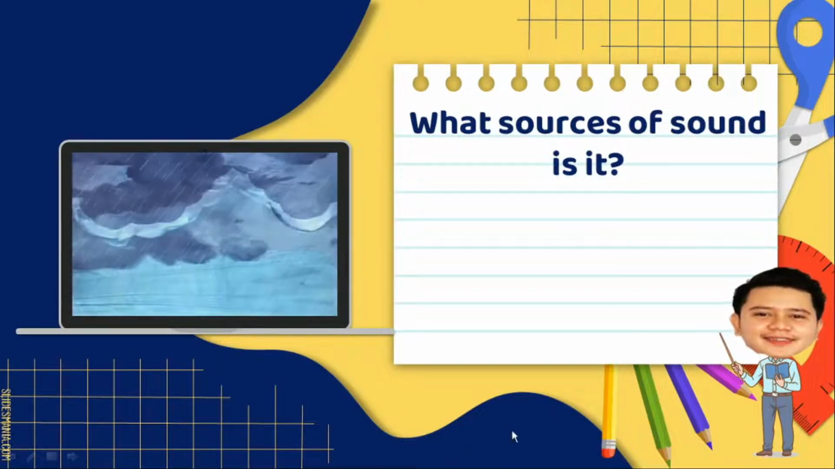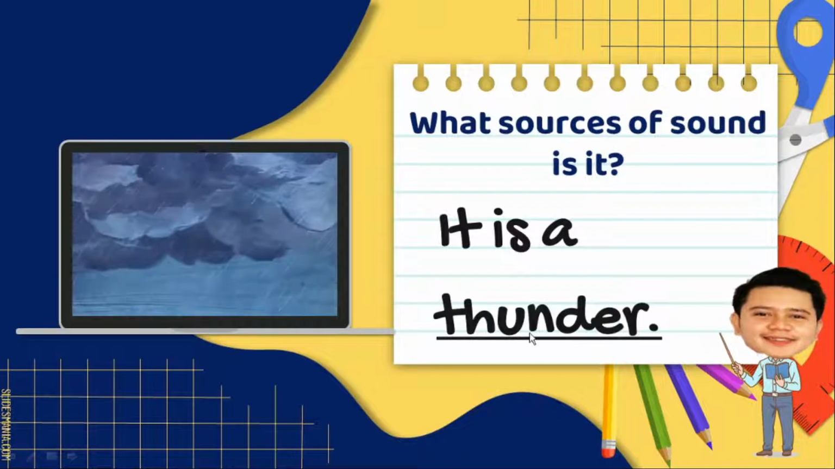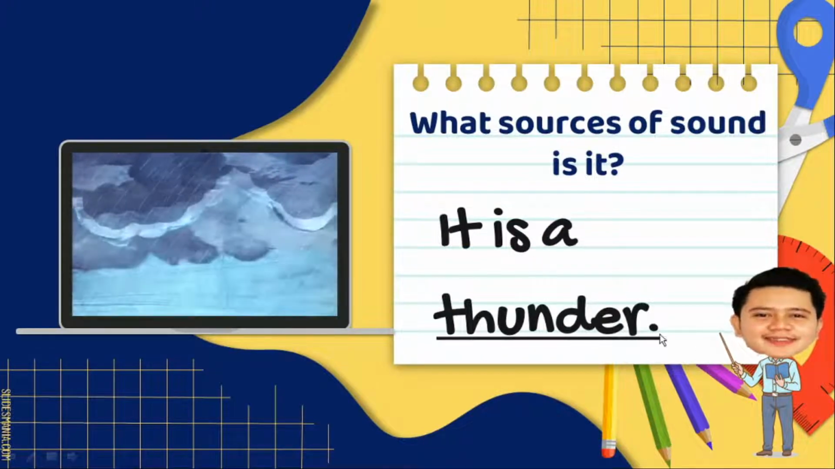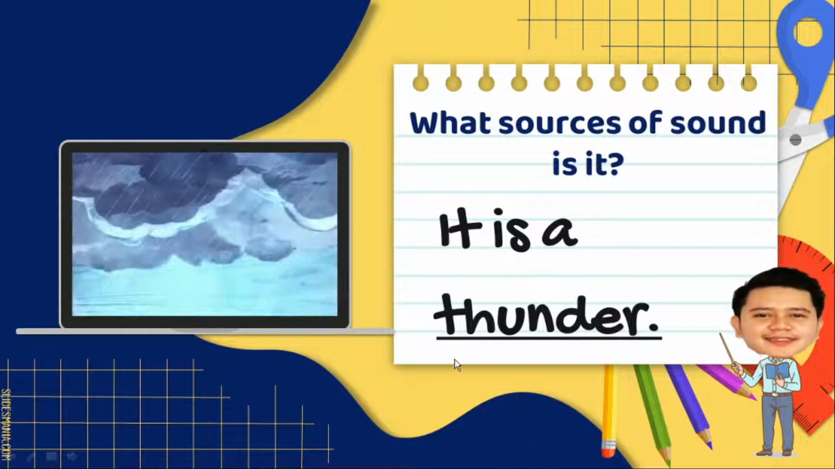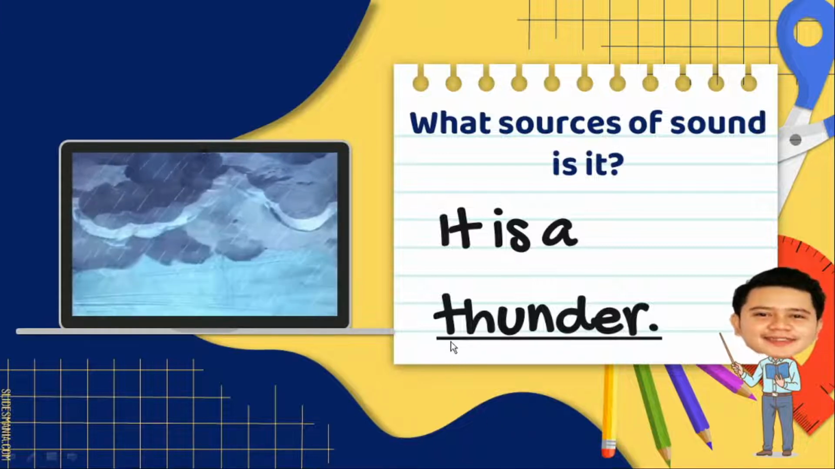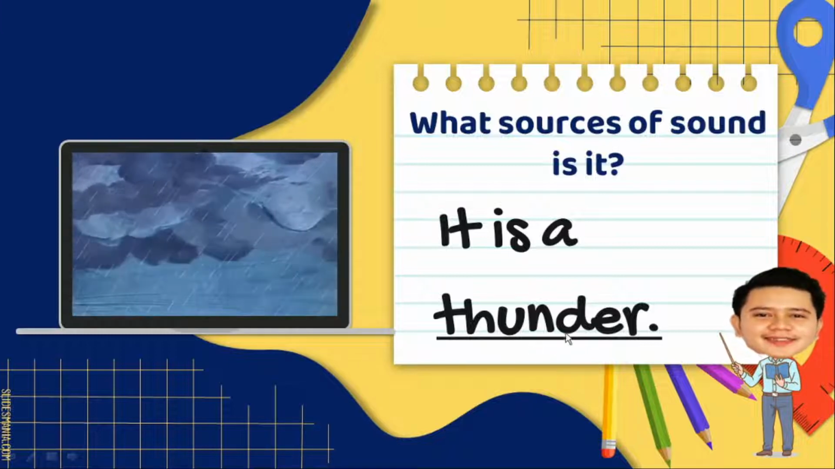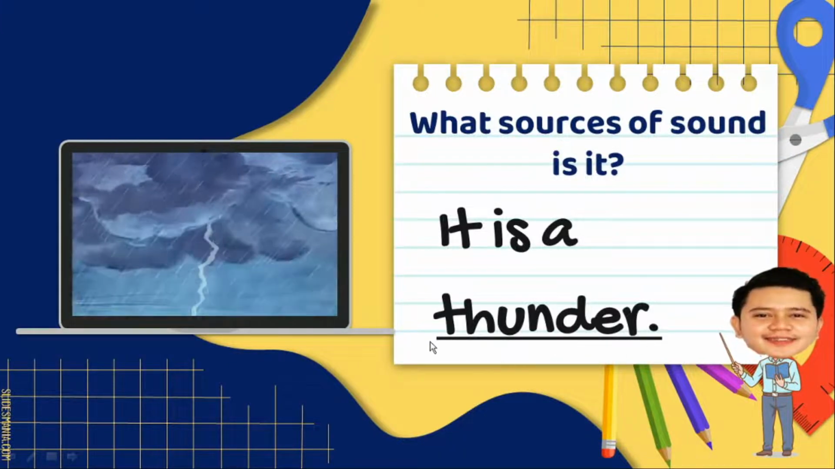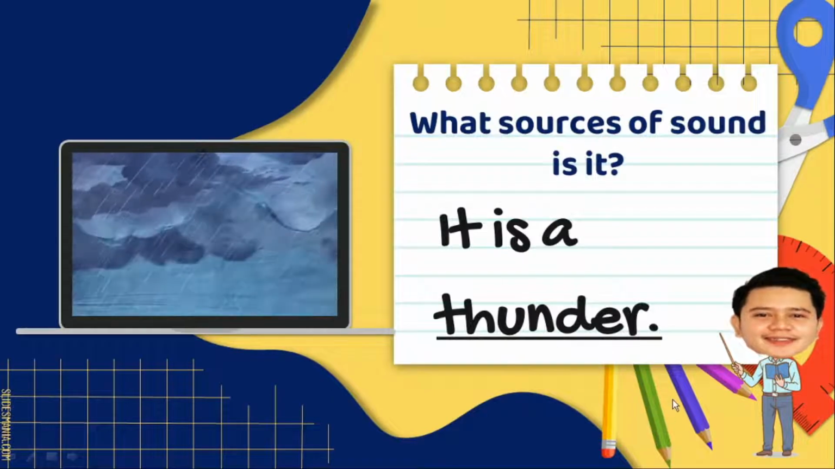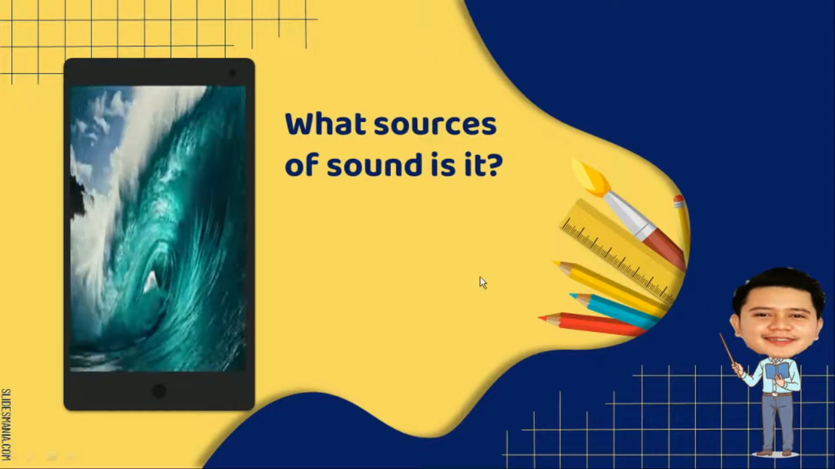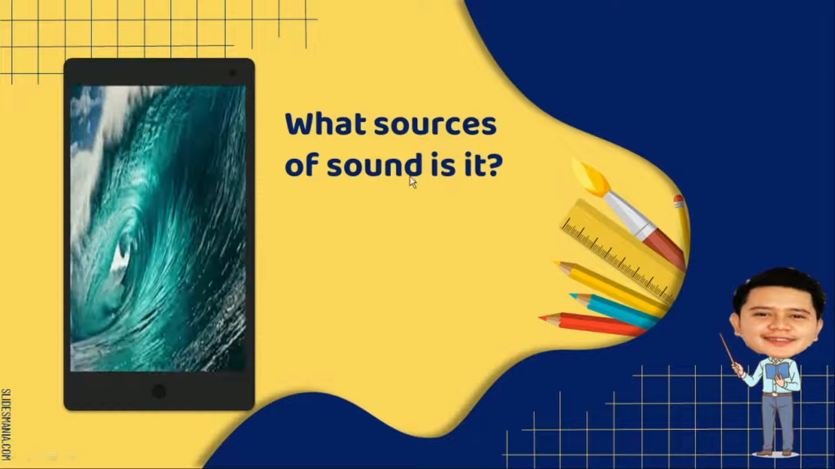So next, what sources of sound is it? Look at the picture. So it is a thunder. Very good. It is a thunder. Now, can you spell thunder? Start with letter T. T-H-U-N-D-E-R. Thunder. Very good.